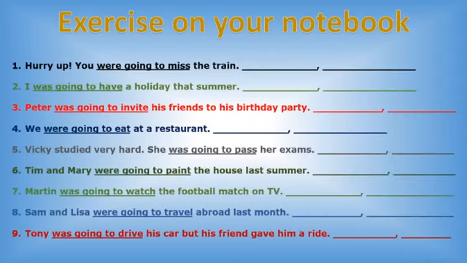Okay, and finally, the last exercise. In this case, we have 9 sentences, and what are you gonna do? You have to change them into negative and question form. All of the sentences that you have on this exercise are affirmative. Now, you have to change them into negative form and question form. Don't forget to check the verb, and if you have to make a question, don't forget to add your question mark. Okay, and that's all, guys.